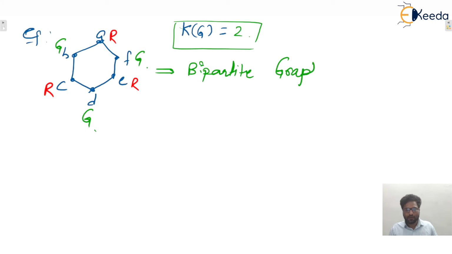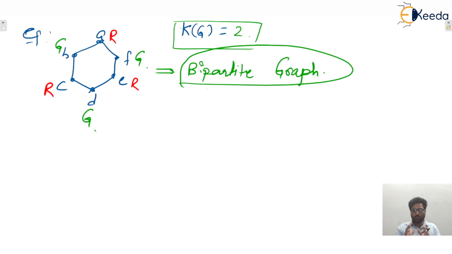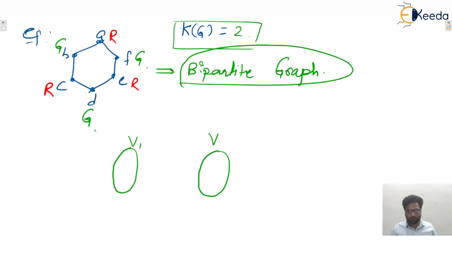Bipartite graph. Now what is the meaning of bipartite? Bi means 2, we can partition this graph into 2 sets, isn't it? Let us consider this is vertex set V1 and this is vertex set V2. Now in V1 we can put the vertices having the same color, that is A, C, E, and in the second one we can take B, D, F having the same color, isn't it?